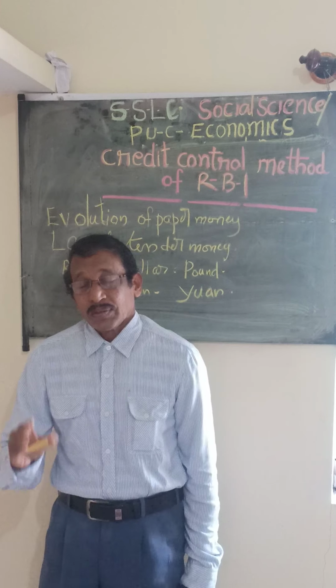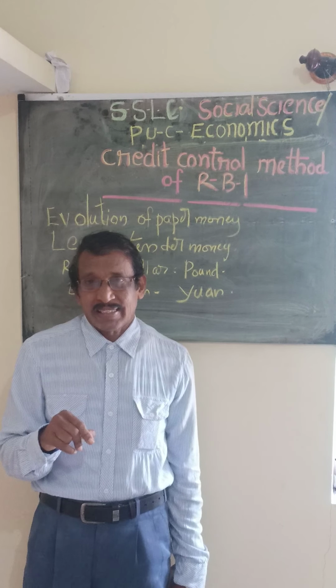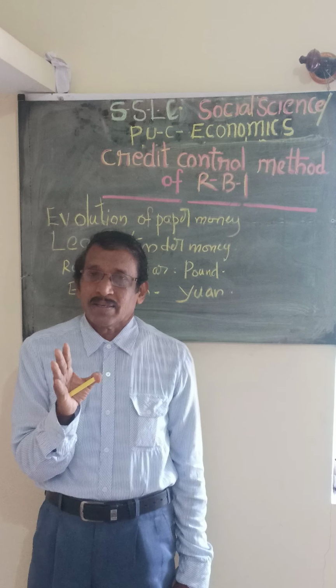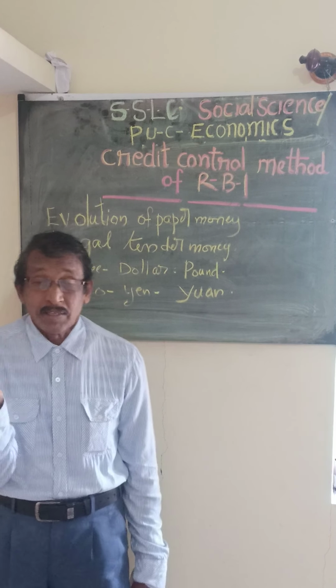So there are two types of techniques which the Reserve Bank can adopt to regulate the money supply and make stability in the economy.